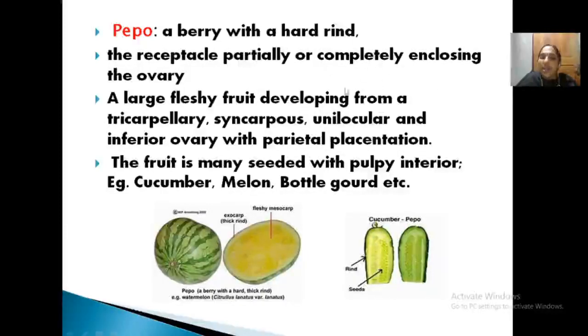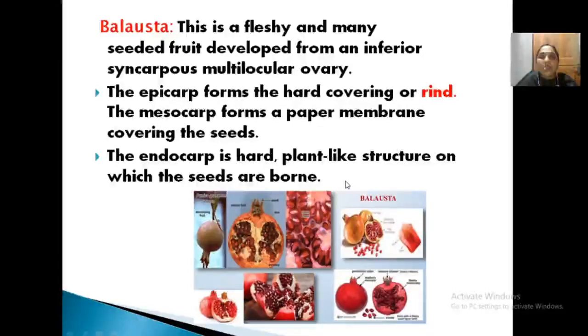Okay. And parietal placentation. The fruit is many seeded with pulp inside. Cucumber, melon, bottle gourd, everything in the Cucurbitaceae family comes under peppo. So peppo is a berry with a hard rind. That's its nature: a hard rind as the outer cover. Clear? Okay.